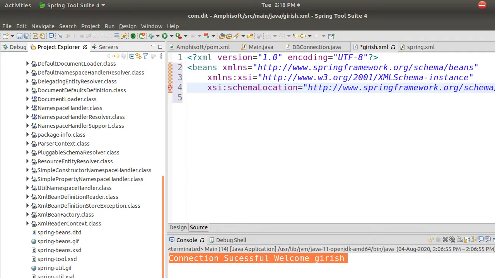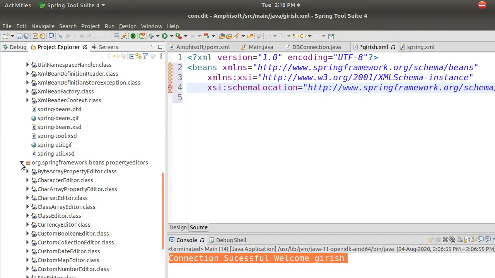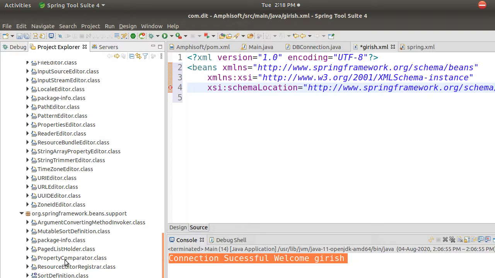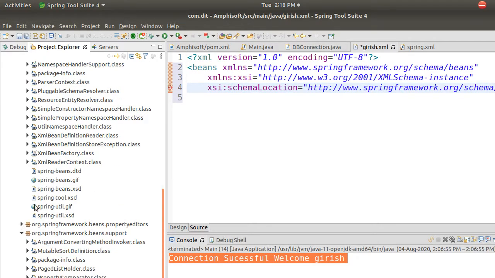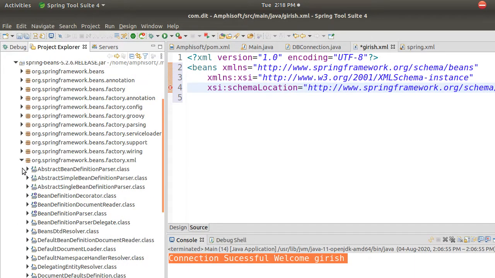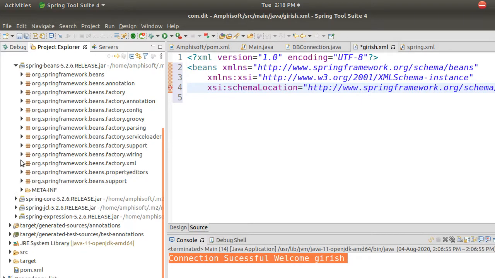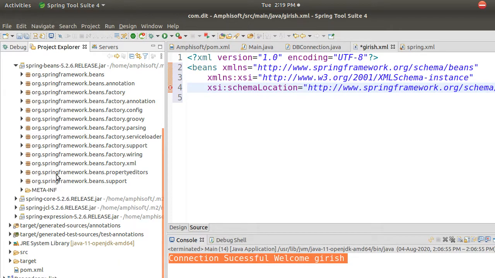I think you should go inside this bean properties. Okay, these are all class files. Bean factory. Okay, I'll just go to this.